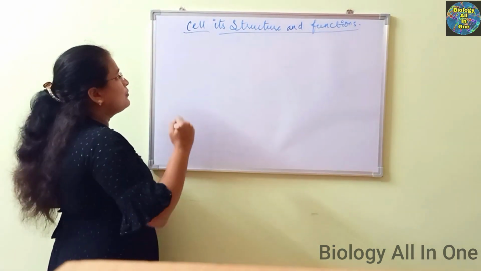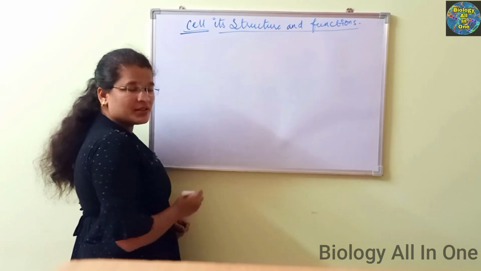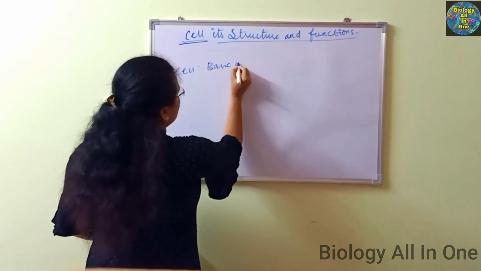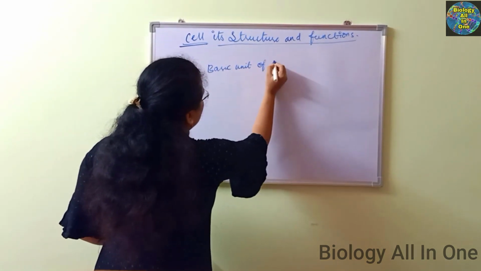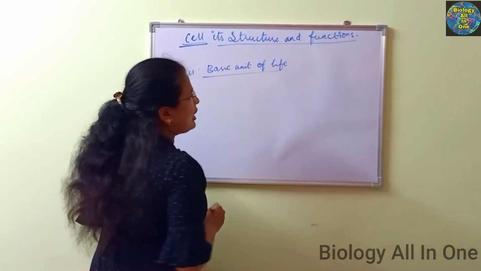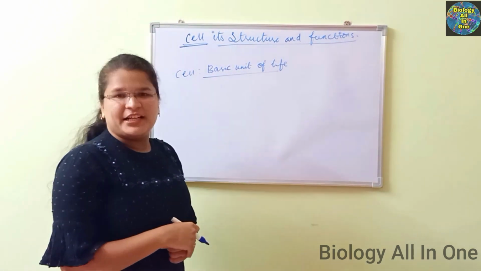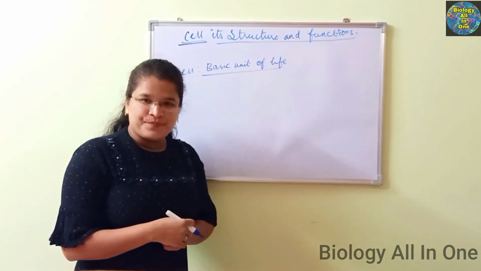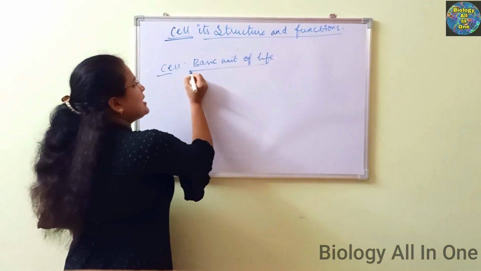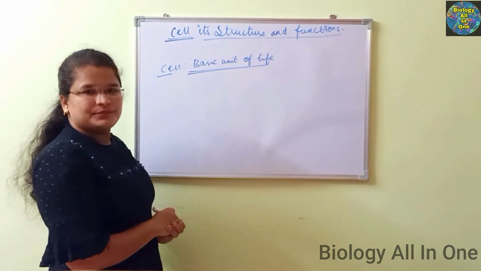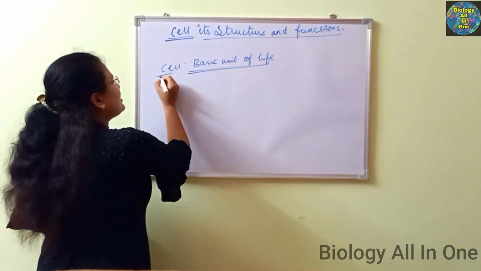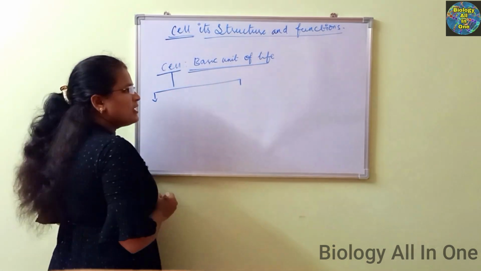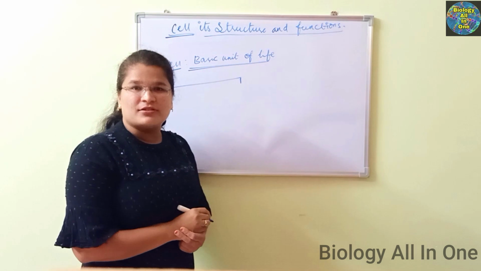So here, you know what is a cell? The cell is nothing but the basic unit of life. About this you have learned in earlier classes. In 7th class and 8th class, you have learned about the cell very well. Here, you know that the cell is the basic unit of life. The cells are differentiated into two types based on the number of cells present in the organism.